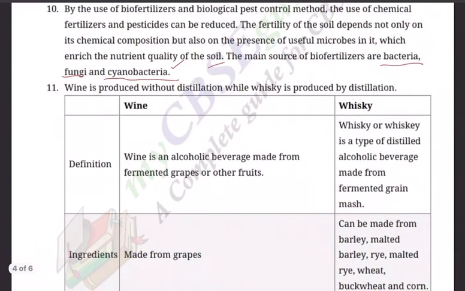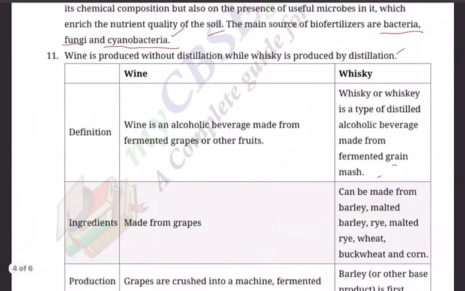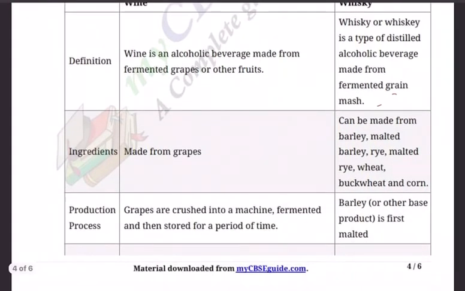And question number 11. Wine is produced without distillation, while whiskey is produced by distillation. So wine is an alcoholic beverage made from fermented grapes or other fruits, whereas whiskey is a type of distilled alcoholic beverage made from fermented grain mash.